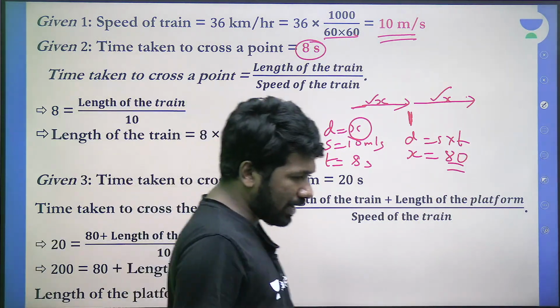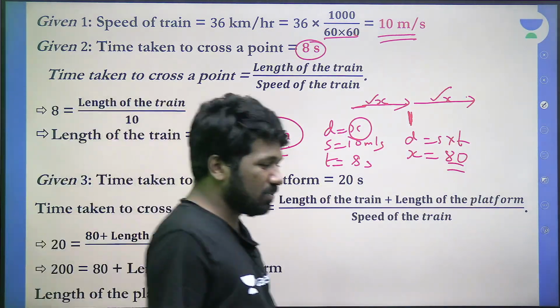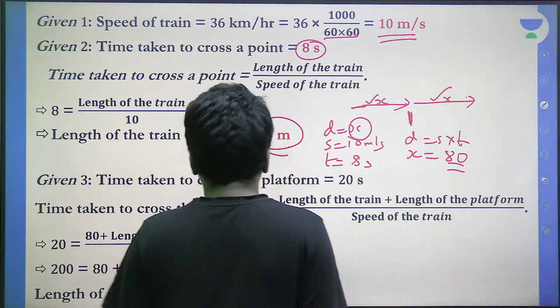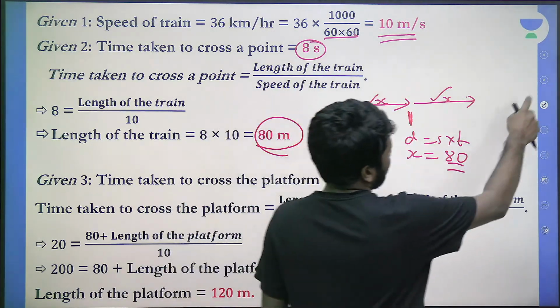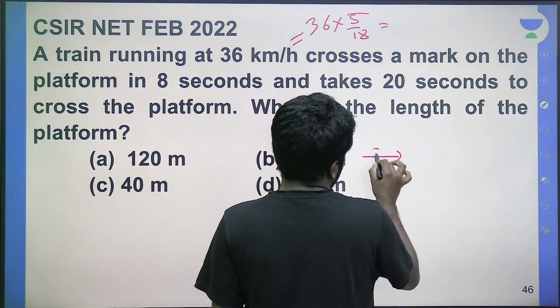Did you all understand that? Or time is equal to distance by speed, that is up to you. Distance equals speed into time saves time of simplification. Anyway, length of train, did you all understand how we found the length of the train? Is this clear in this question now? Length of the train is 80.